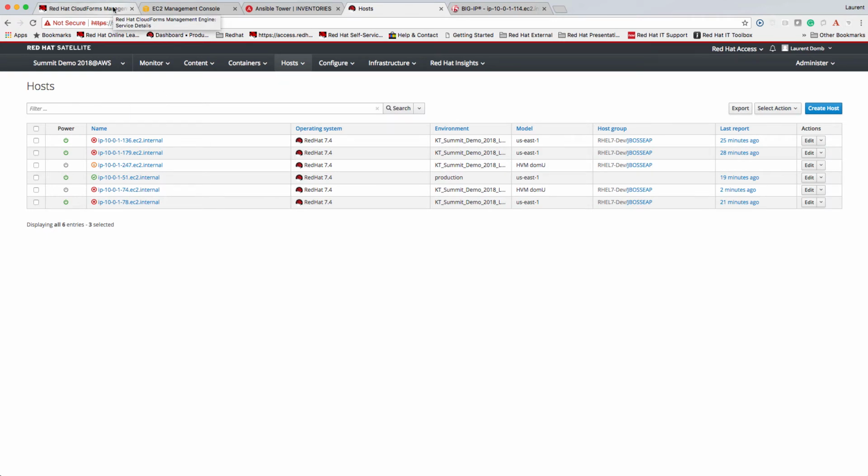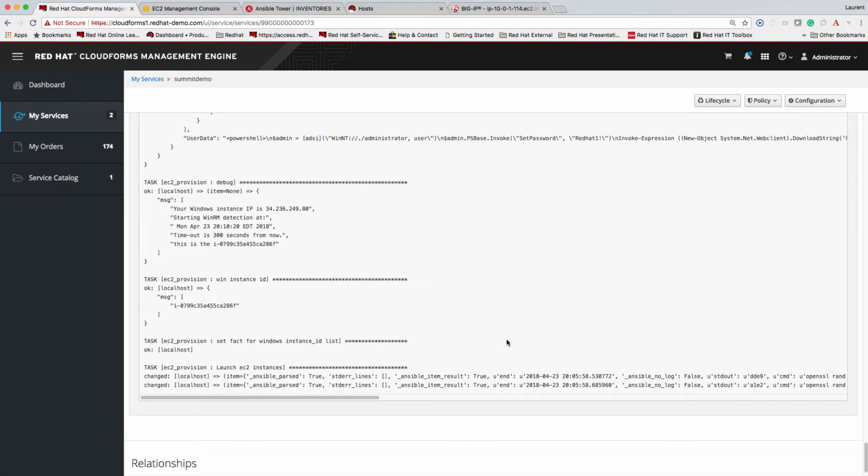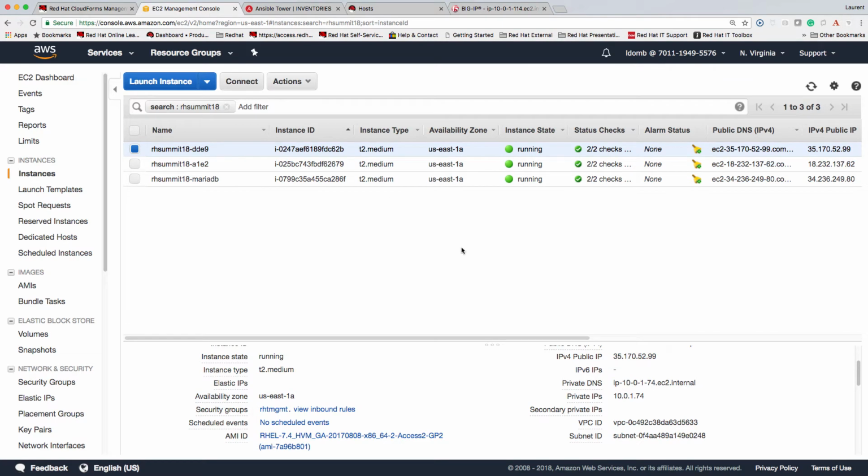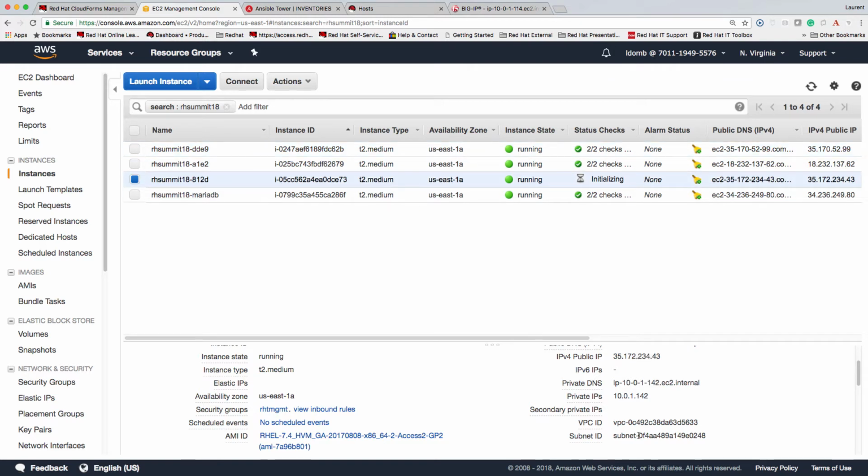Next, we're just going to verify that everything is okay with the deployment, and we see that the third host is getting provisioned now. So once all the nodes are provisioned, we have the Windows node and we have the 3 RHEL nodes, we're then going to go and update the F5 load balancer. Let's verify that everything is okay. We see now that we have 4 instances, the Windows instance and the Linux instances. So 142, 247, and the IP address of 74.